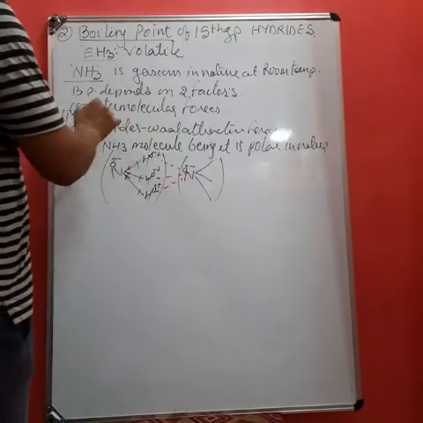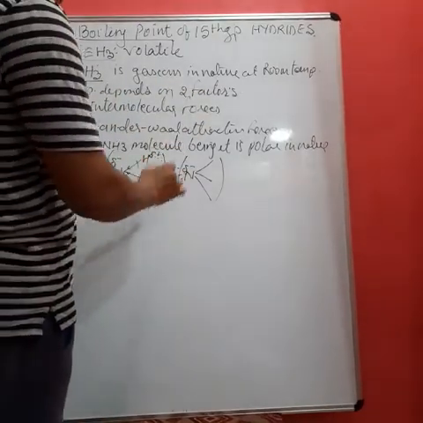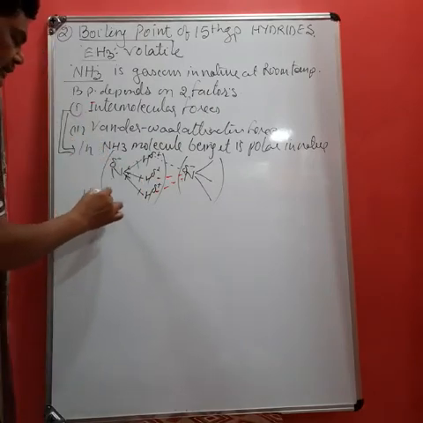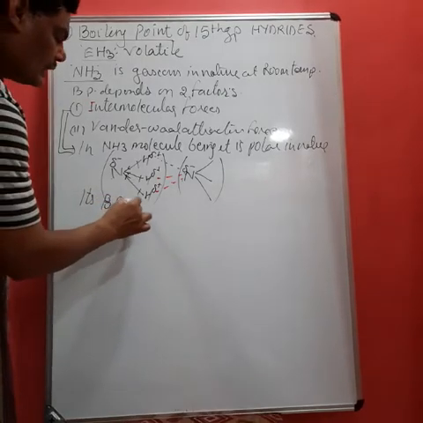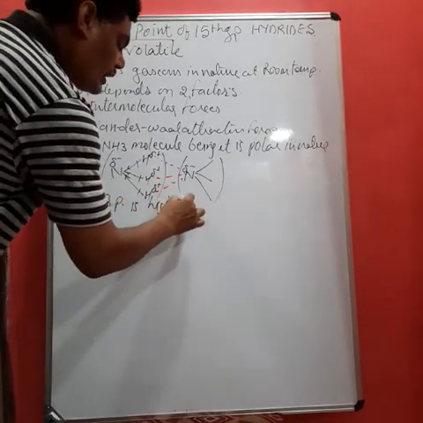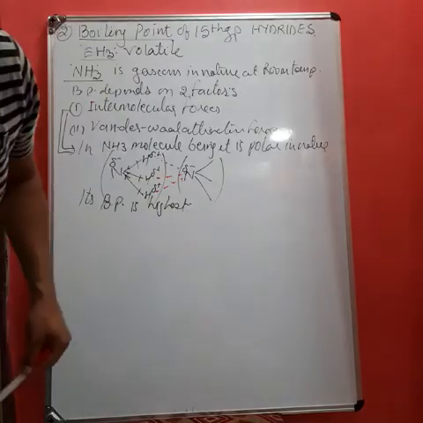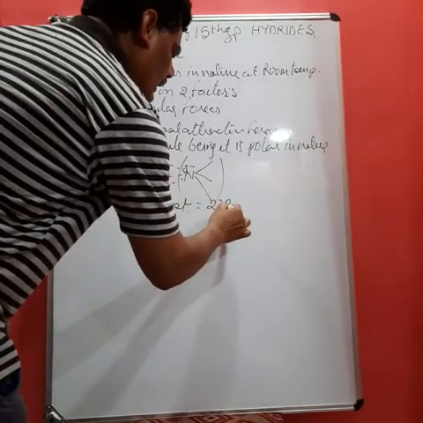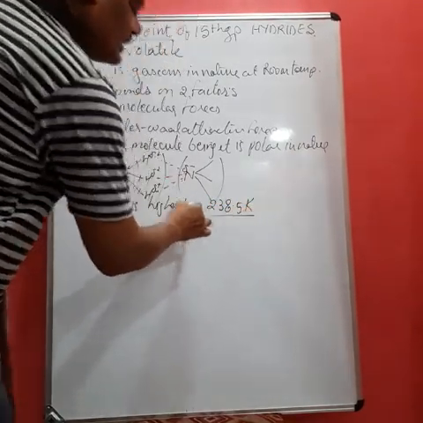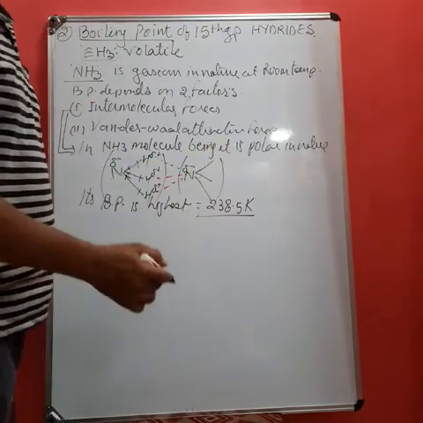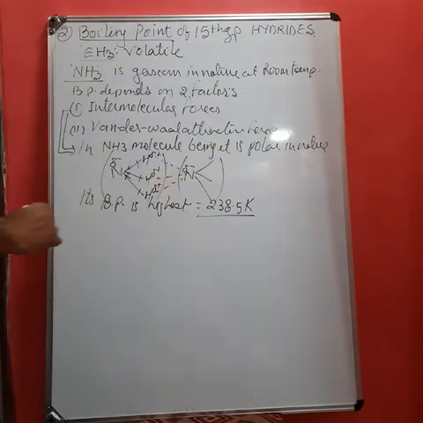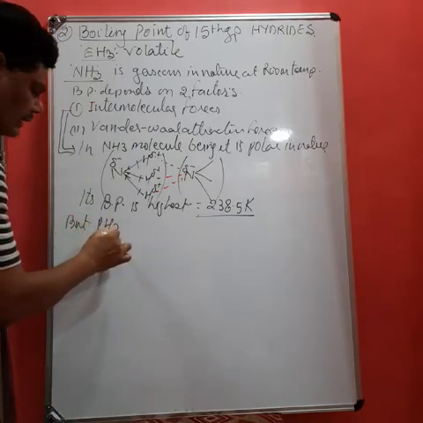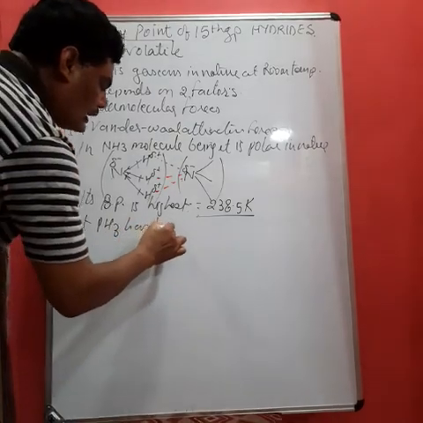And student, among all types of intermolecular forces, the hydrogen bond is strongest, therefore its boiling point is highest. Now highest, it is not more than water molecule, but highest means only 238.5 Kelvin. You can see here it is still very less as compared to 373 Kelvin temperature.